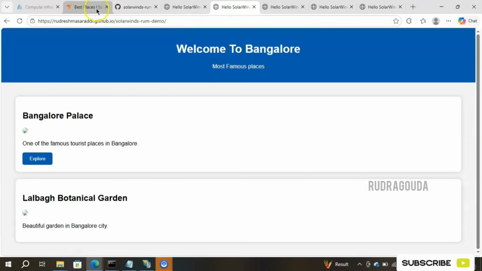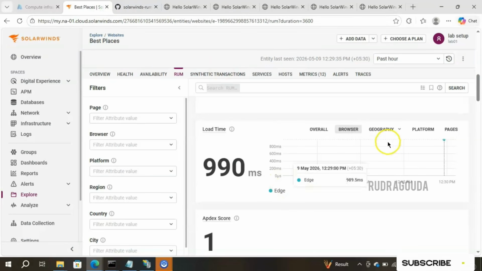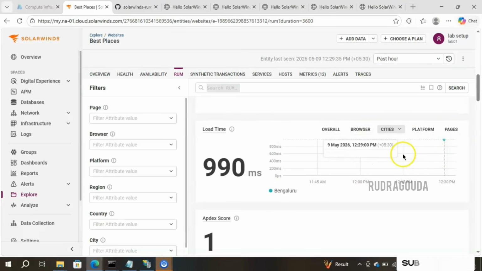So because of that reason it is displaying the data as Edge here. And let me see in the geography what all information is there. I'll go for the cities. So in the cities it is mentioned, yes, Bangalore. I connected from the Bangalore location, so it is showing it as Bangalore.